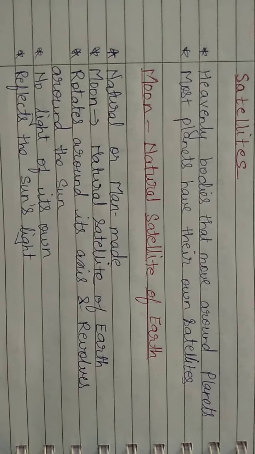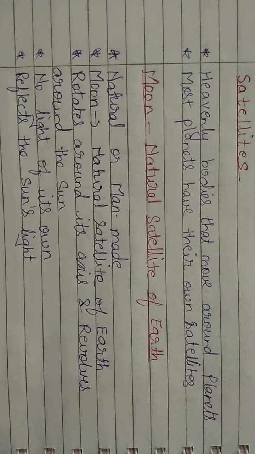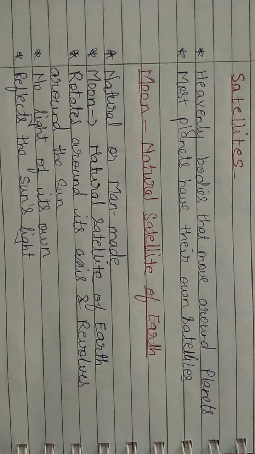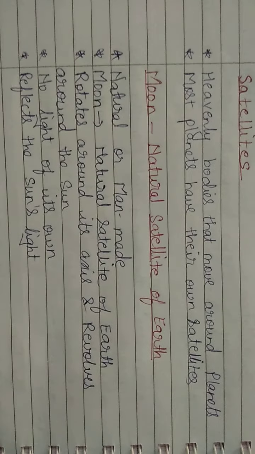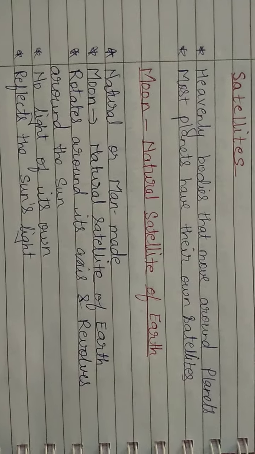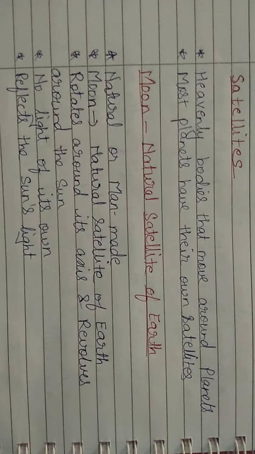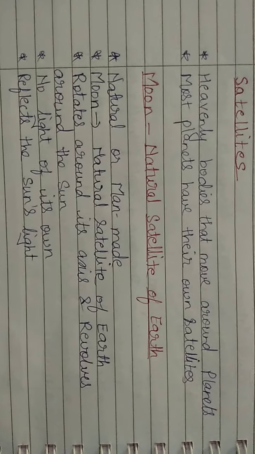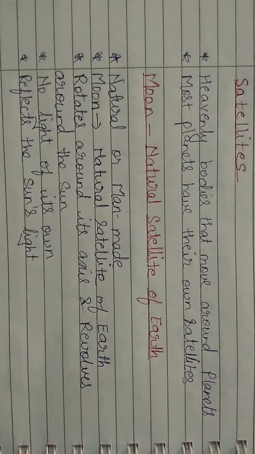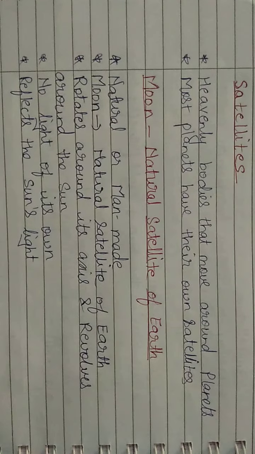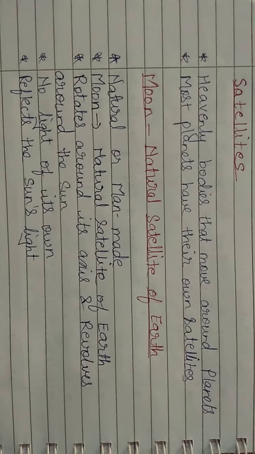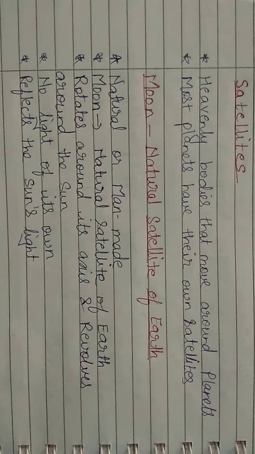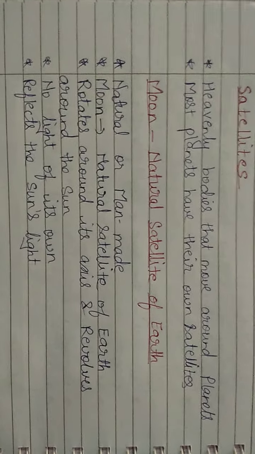It rotates around its own axis. We all know that earth rotates around its own axis, right? Rotates means it moves around its own axis. There's a specific axis and it keeps rotating around its axis. So in the same way, moon also rotates around its axis and it revolves around the earth. So it rotates around its axis and revolves around the earth.